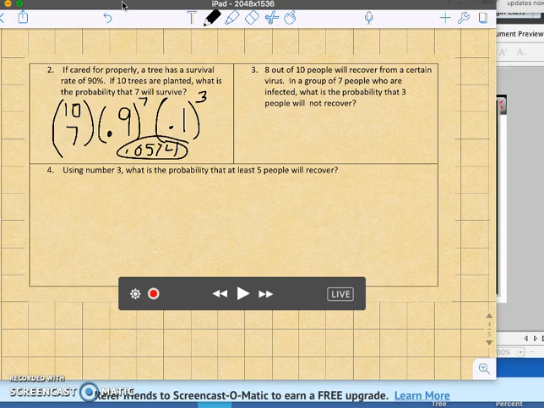So our next one here, 8 out of 10 people will recover from a certain virus. In a group of 7 people who are infected, what is the probability that 3 will not recover?